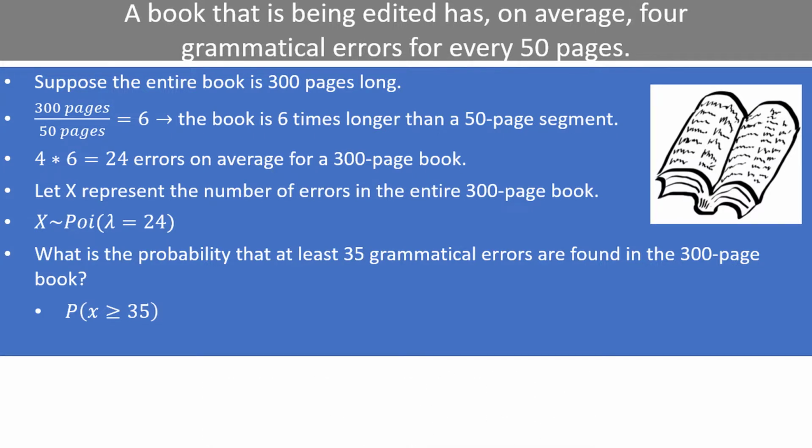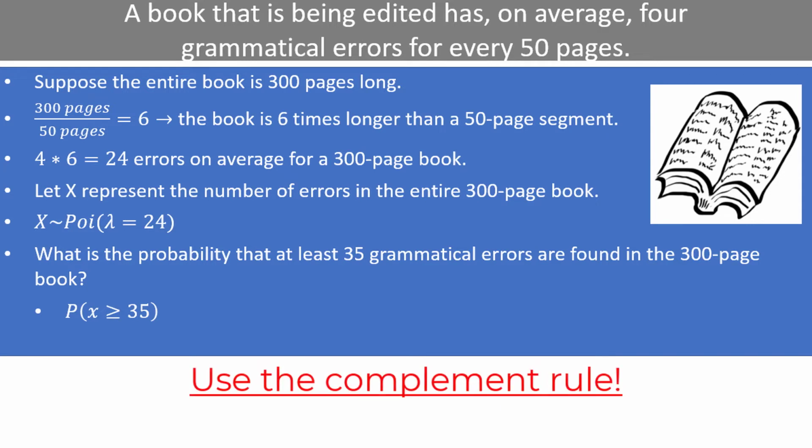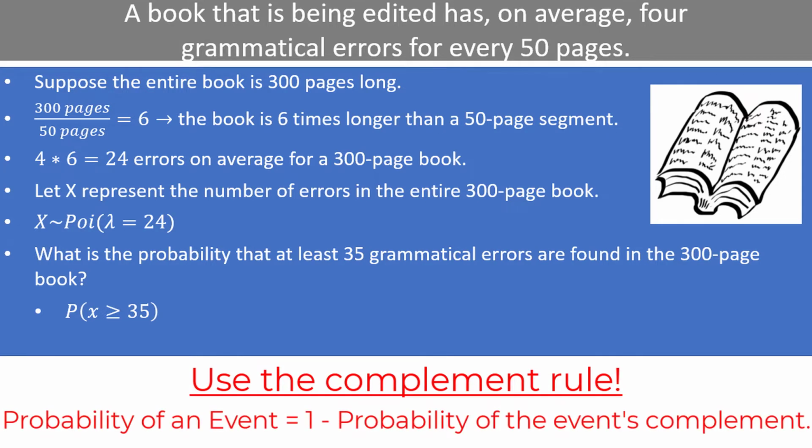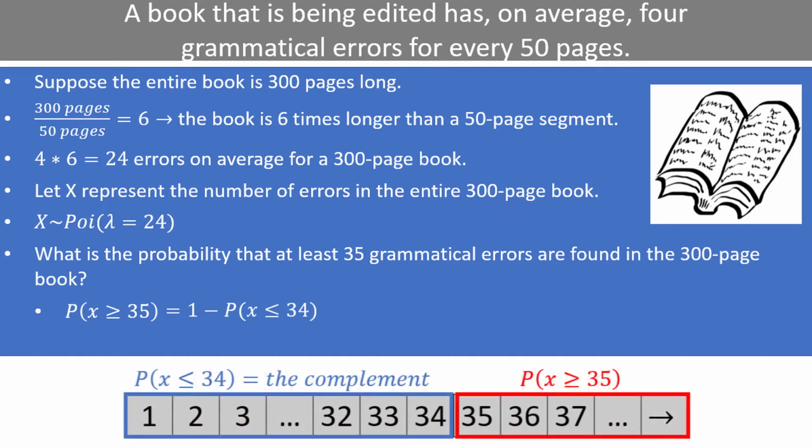The answer is to use the complement rule, which says we can take 1, which represents 100% of the probability, and subtract off the outcomes in the complement, the outcomes not part of our event, and then we will be left with the probability that we want. Our event is greater than or equal to 35, so the complement is less than or equal to 34. We take 1 and subtract the complement to get the probability that x is greater than or equal to 35.